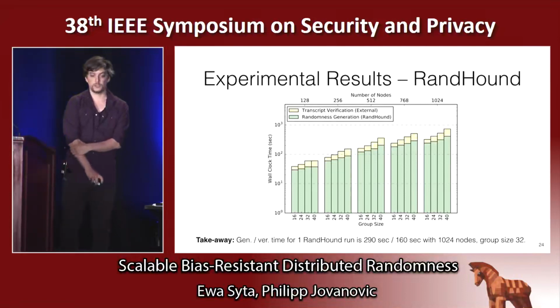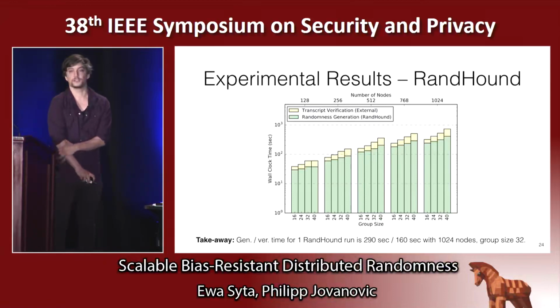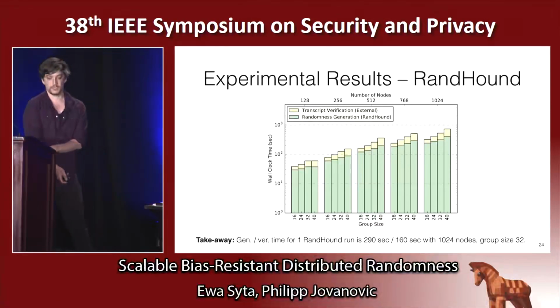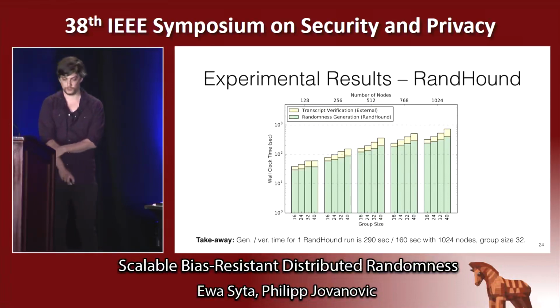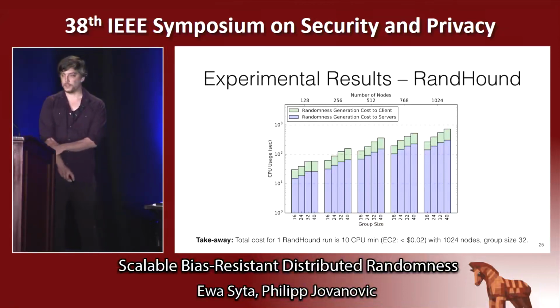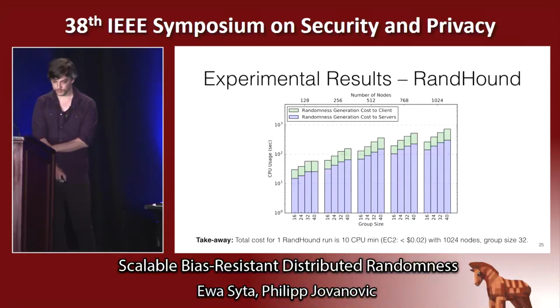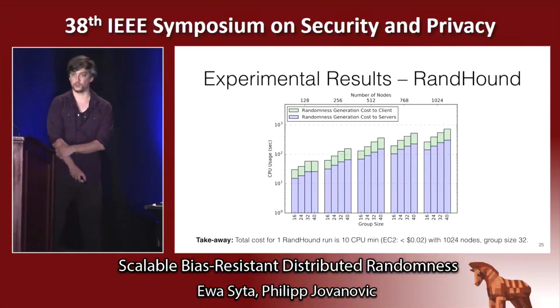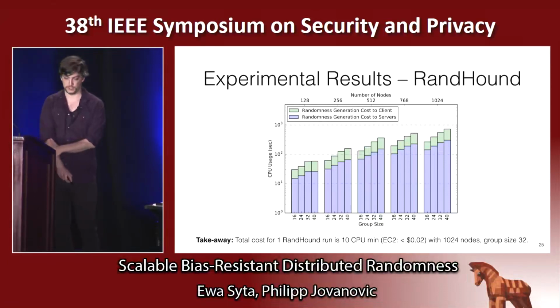For RandHound, we measured the time it takes to generate and verify randomness for up to 1024 nodes of varying group sizes. As a takeaway, it takes 290 seconds to generate and 160 seconds to verify randomness in a setup of 1024 nodes and a group size of 32. In the same scenario, we also measured the total CPU cost of the client and all servers. And as a takeaway, again with 1024 servers and a group size of 32, it takes roughly 10 CPU minutes to do one RandHound run, which corresponds to less than 2 cents on Amazon EC2.